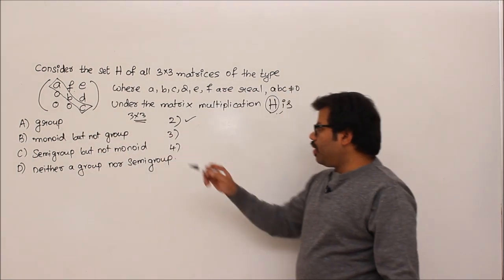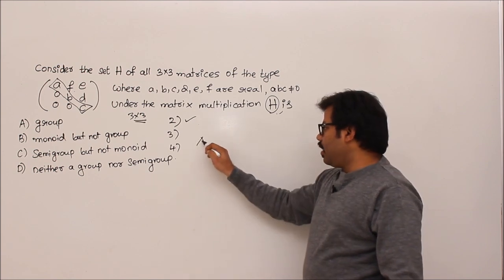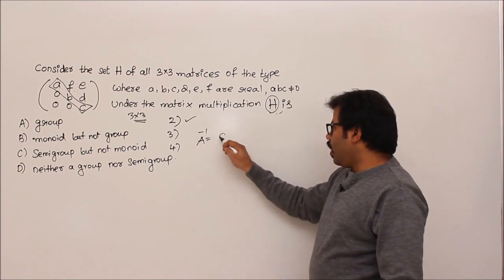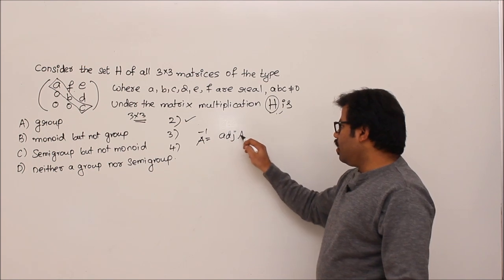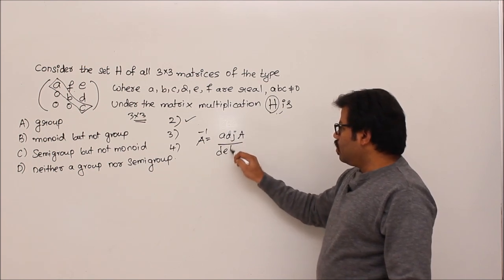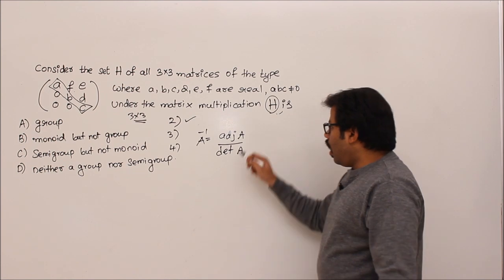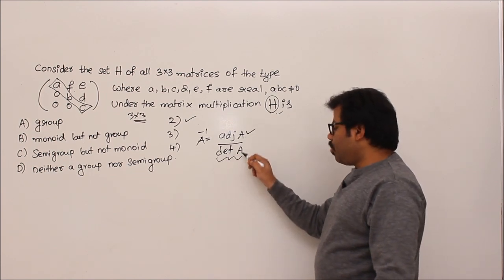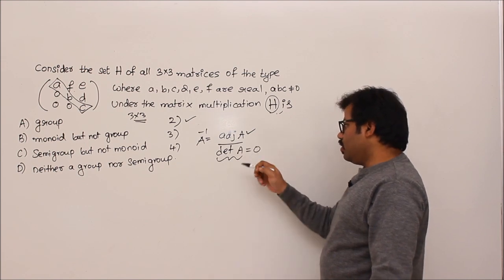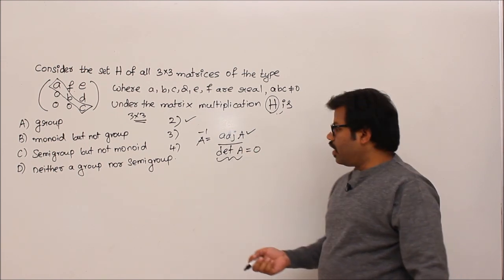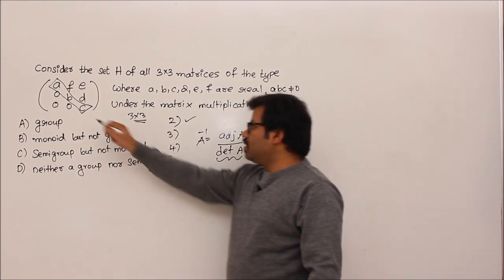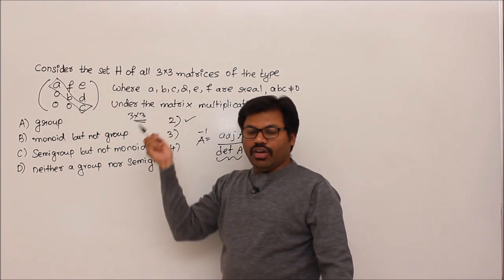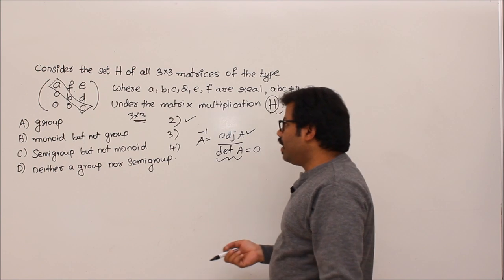Now the fourth property is inverse, right? You take any matrix A. A inverse equals adjoint A by det A. Here adjoint A exists for every matrix. Only det A has a problem. If det A is 0, then A inverse cannot exist. We know that, right? But how can you say that this set of matrices has well defined det A? Yes, we can easily prove it.